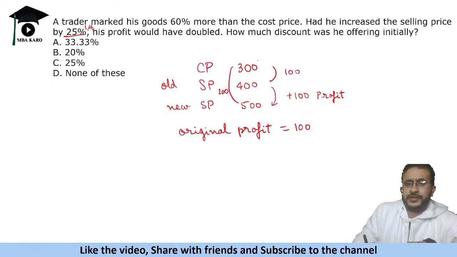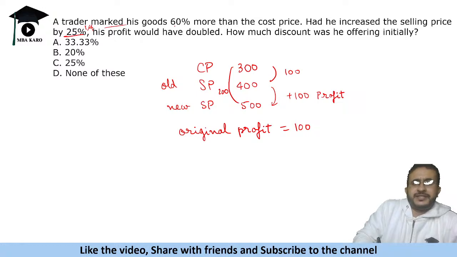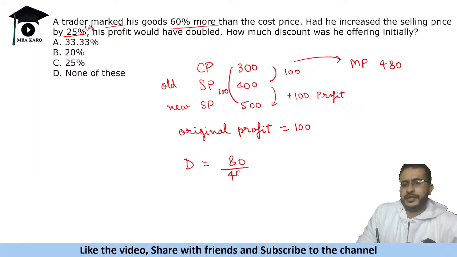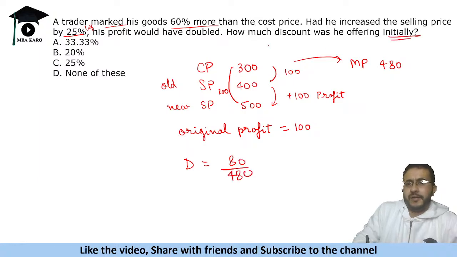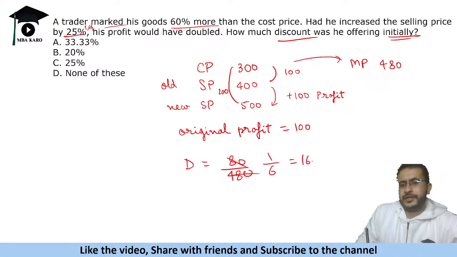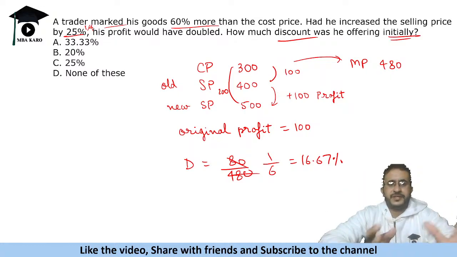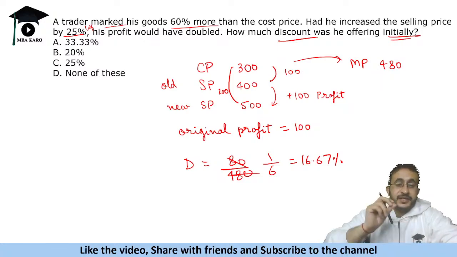Okay, profit doubled. Now it is saying marked price is 60% more than the cost price. So cost price is 300, marked price is 480. So the discount is 80 rupees on 480, which is 1 by 6 or 16.67%.